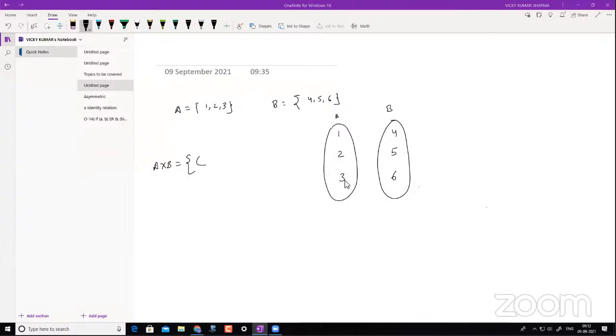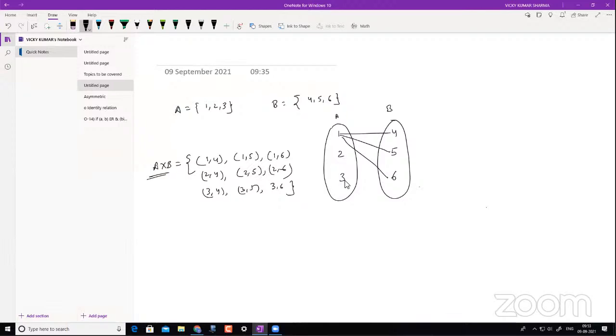So now, as I told you, the first element will be from set A. If I go with 1 to 4, I can write 1, 4. What is the next possibility I can pair with? 1, 5. And what is the next? 1, 6. Likewise, I can do for 2: it is going to be 2, 4, then 2, 5, and then 2, 6. Again, I can write down 3, 4, 3, 5, and 3, 6. So you see, basically A cross B is called the Cartesian product of two sets.